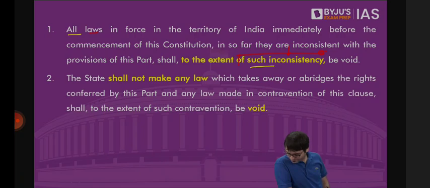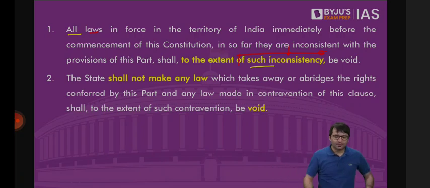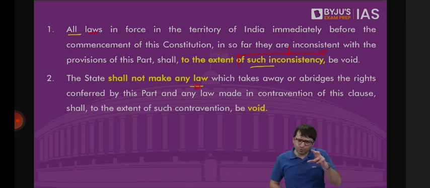Very good. Number 2, the state shall not make any law. And you know what is a state? Definition provided under Article 12. The state shall not make any law which takes away or abridges the rights conferred by this part. And any law made in contravention of this clause shall, to the extent of such contravention, be void.